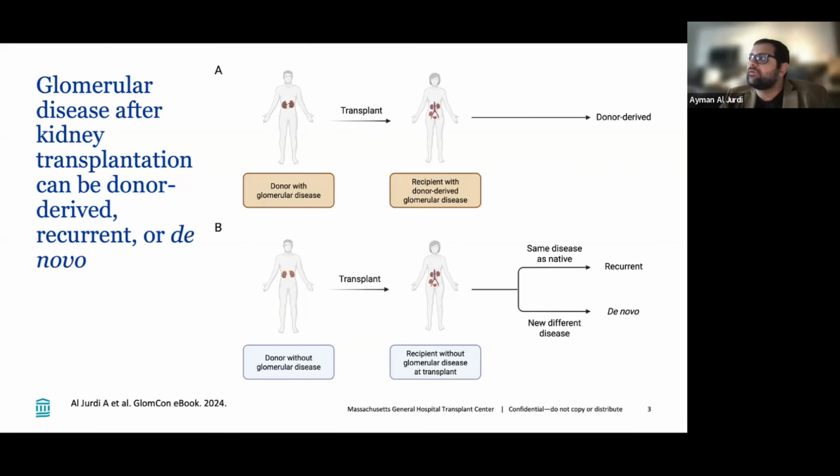If the patient had a non-glomerular disease, let's say diabetes, or had a glomerular disease such as IgA, but then developed a different glomerular disease after transplant, such as membranous, for example, since that new glomerular disease is different from what they had pre-transplant, we're going to refer to that as de novo glomerular disease. So I just want us to keep this terminology of donor-derived, recurrent, and de novo in mind as we approach cases going forward.